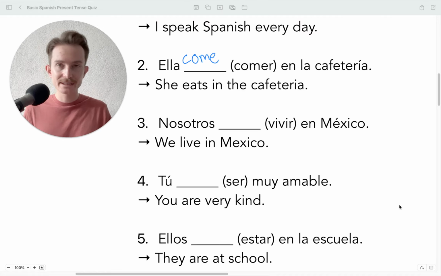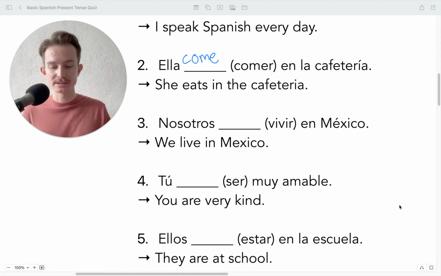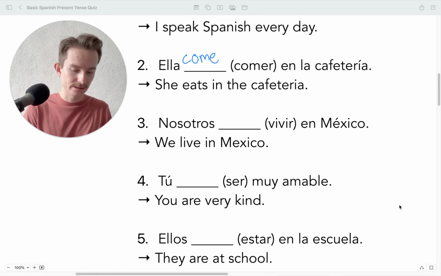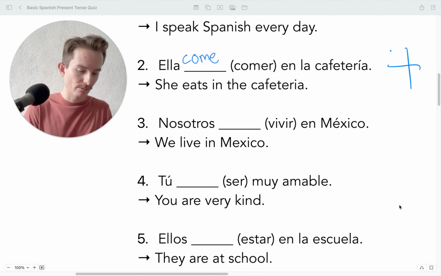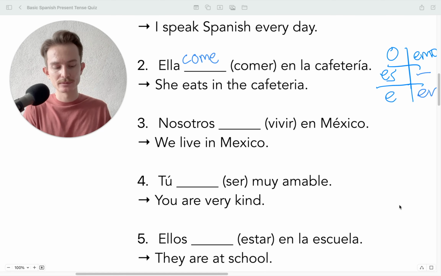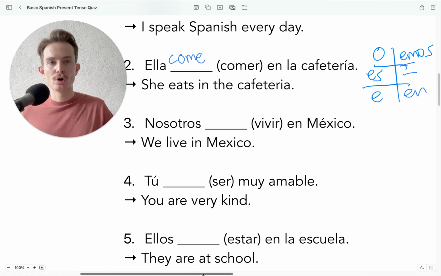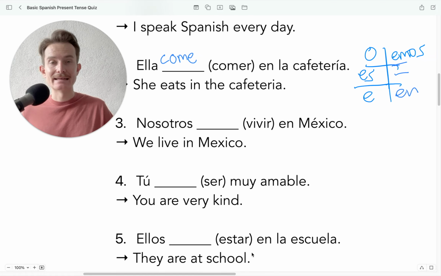So for regular ER verbs, which this is a regular ER verb, comer, we would have these endings, and I'll put it right here. We would have o, es, e, emos, and then en. And then I don't really teach vosotros there. So let me scoot this over. So we would have o, es, e, emos, and en. Okay, ella come en la cafetería.